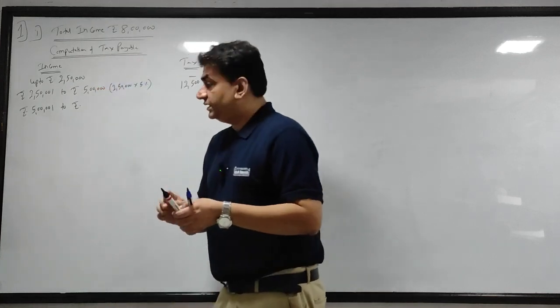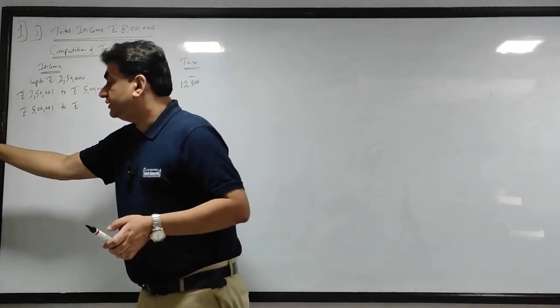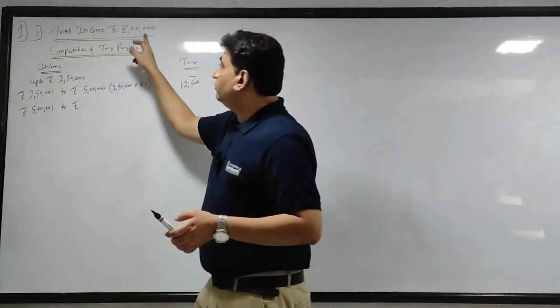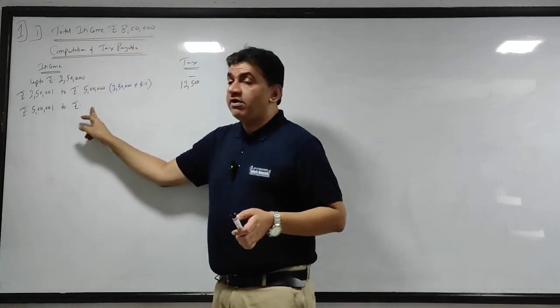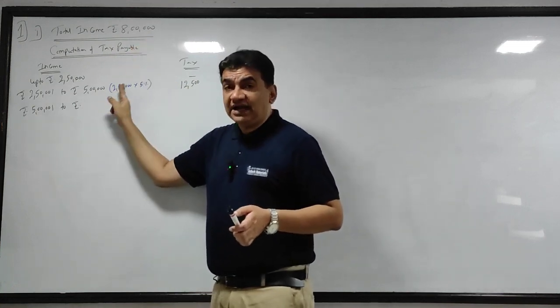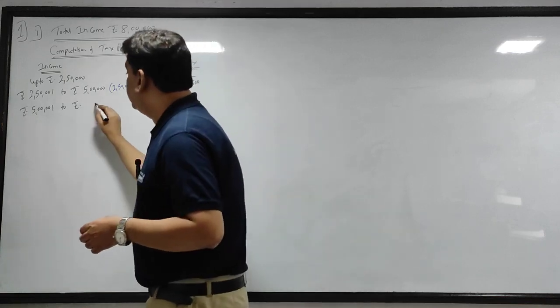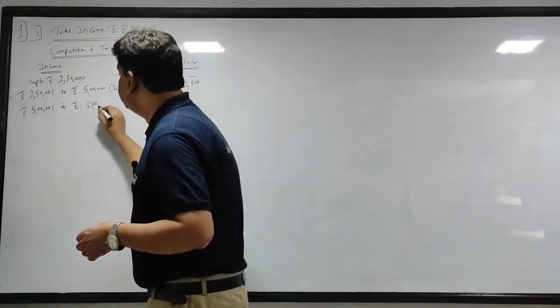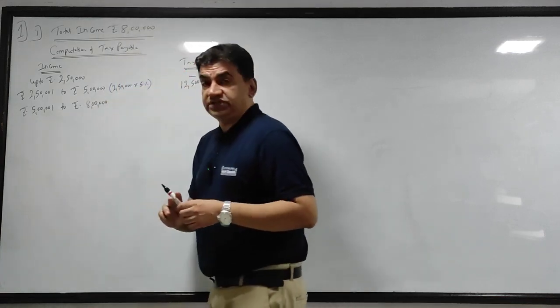Now listen, if this amount was above 10 lakhs, I would have taken 10 lakhs, but this is 8 lakh only. So what you will do? Up to rupees 8 lakh, because this is the data as per the given question.